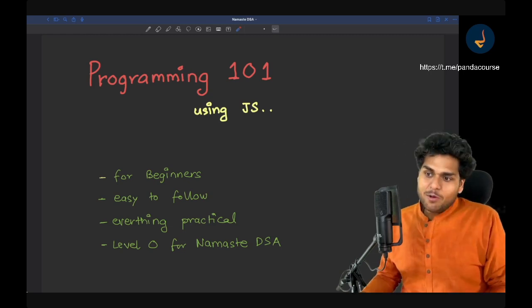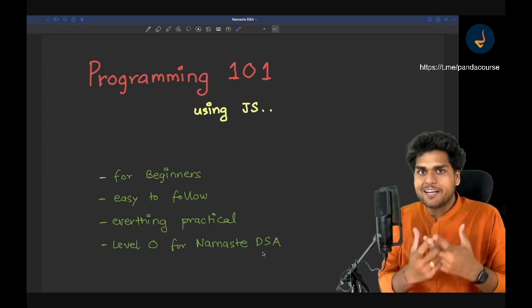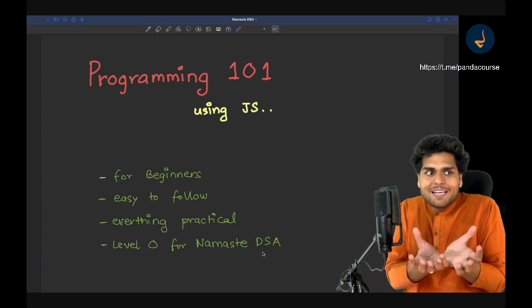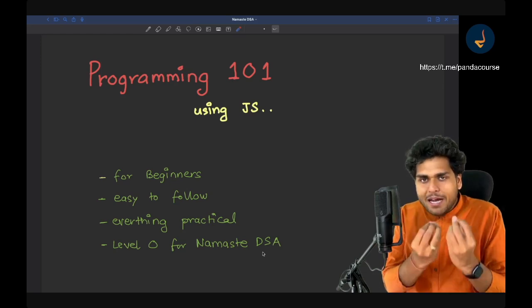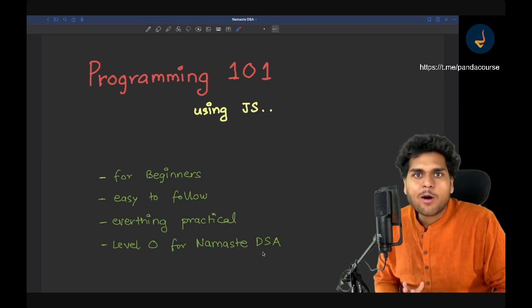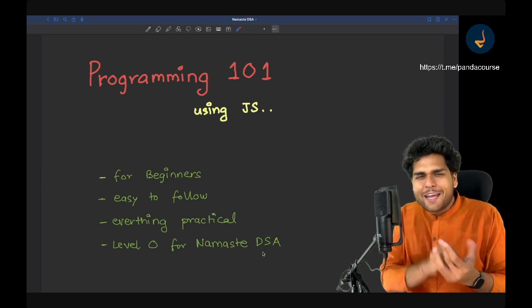Okay, and let me also tell you, this is the level 0 for Namaste DSA. So people and students who want to learn DSA, data structures and algorithms, this will be like a level 0 for them, right? This is kind of a prerequisite. So I will be assuming that you don't know anything about programming. You have never coded a single line in your life. And I will teach you everything right from basics.